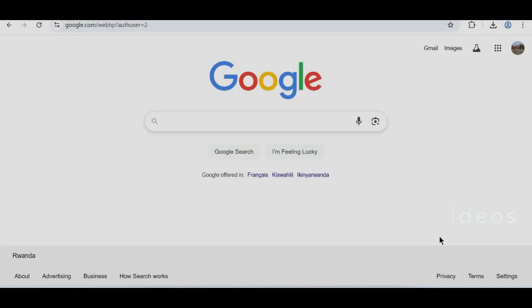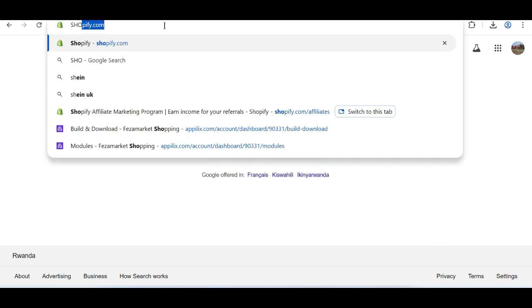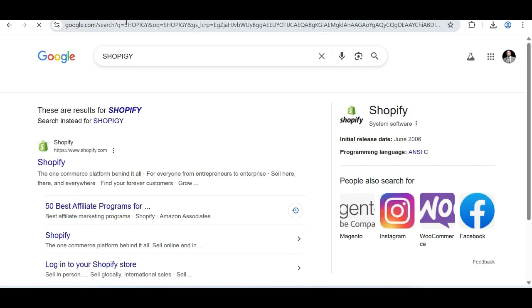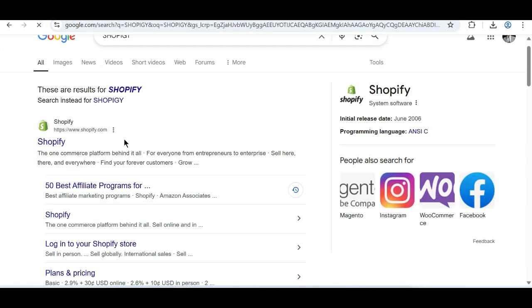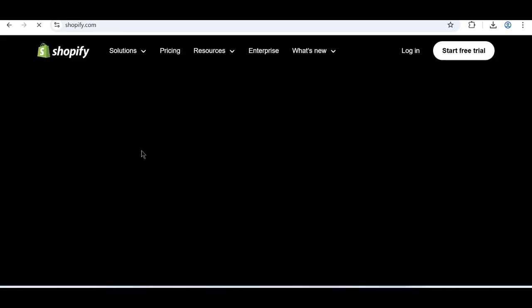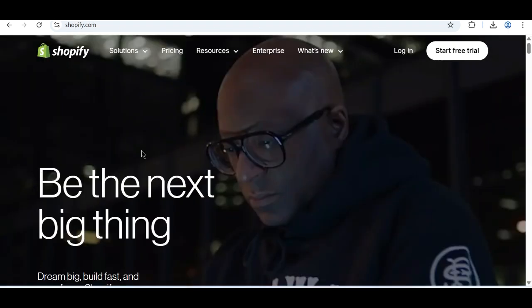Normally, what we have to do is go into our computer and type for Shopify. After typing for Shopify, we're going to get this platform. You all know Shopify. What is this? As you can see, it's a system software which started in June 2006. So we're going to open this Shopify platform itself, and after opening it, we're going to start exploring their services.